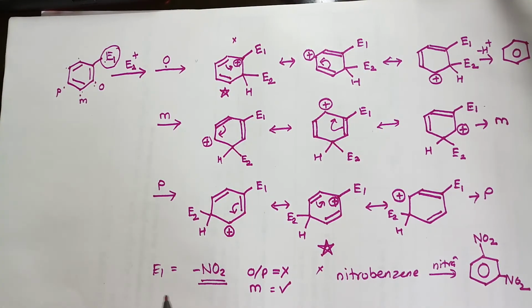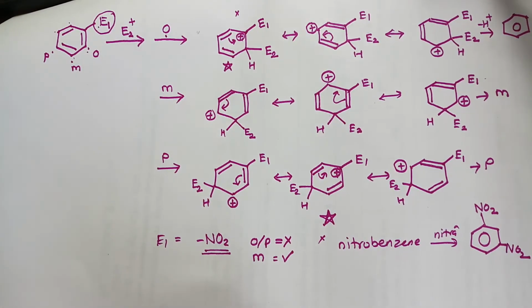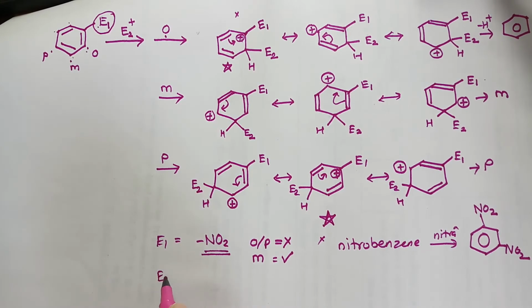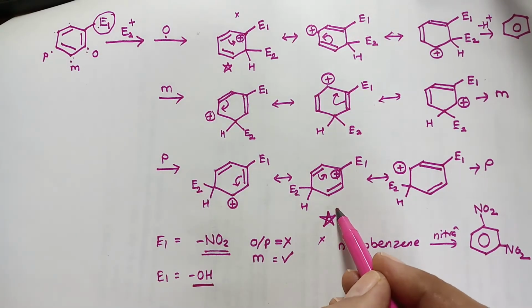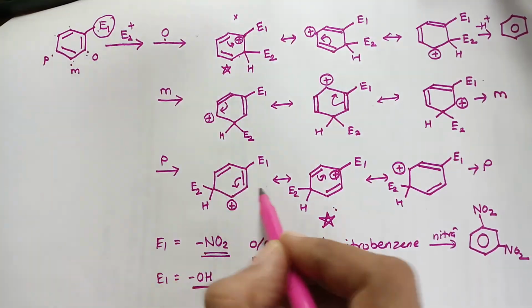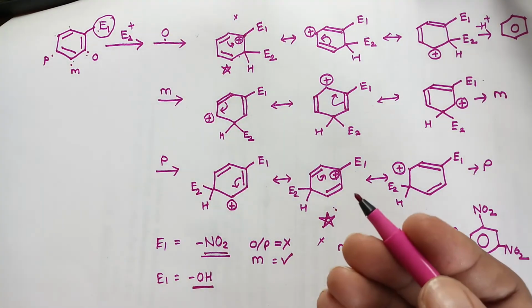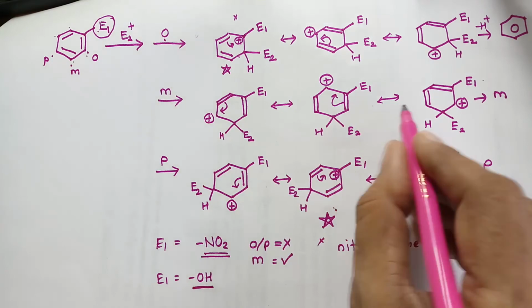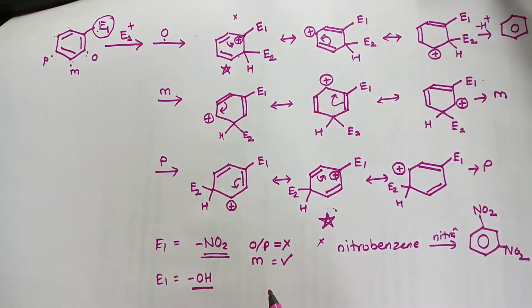Whereas if E1 is OH, then this hydroxyl group will favor these two structures, and therefore these three structures and these three structures are more favorably formed than these meta attack structures, and therefore ortho or para attack is favored, and the meta product is formed in very little quantity.